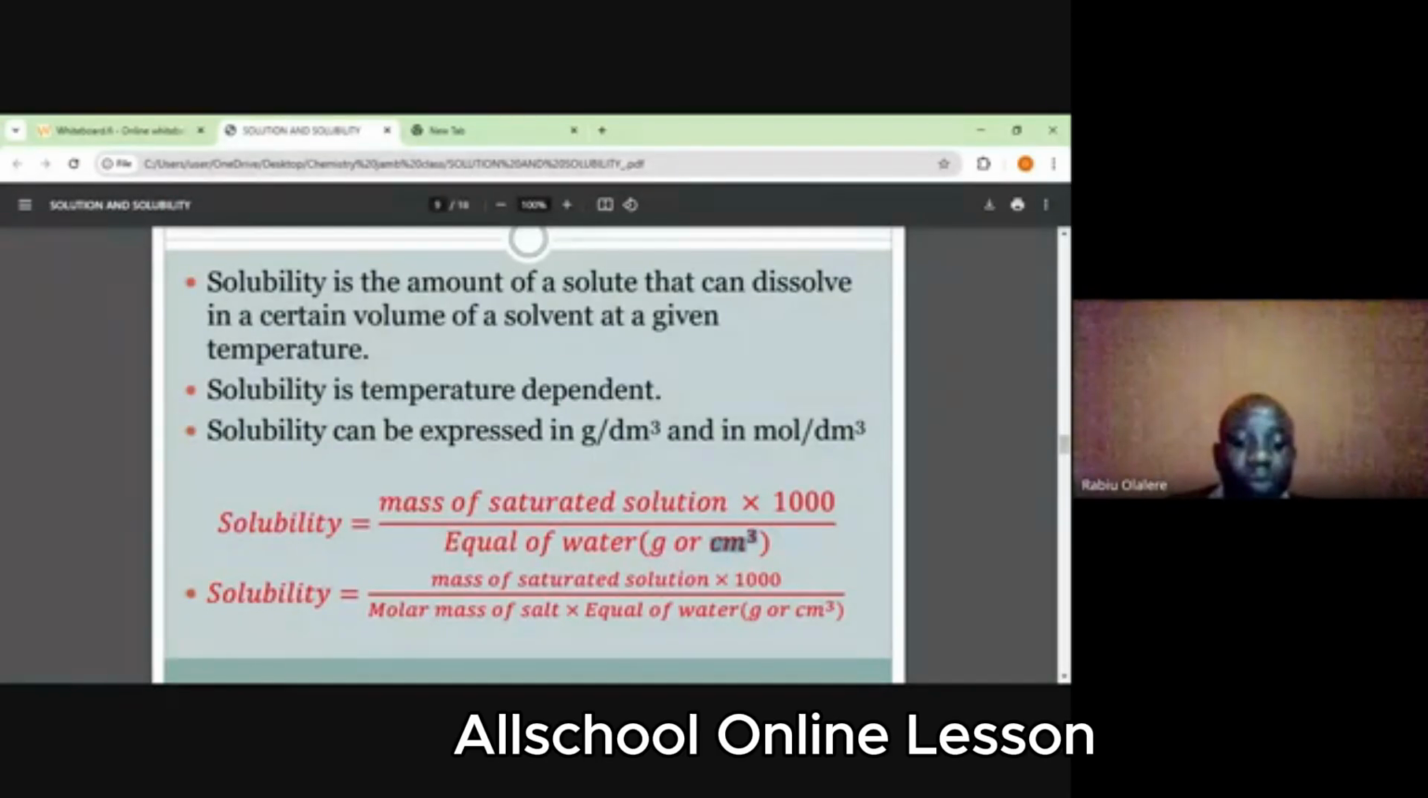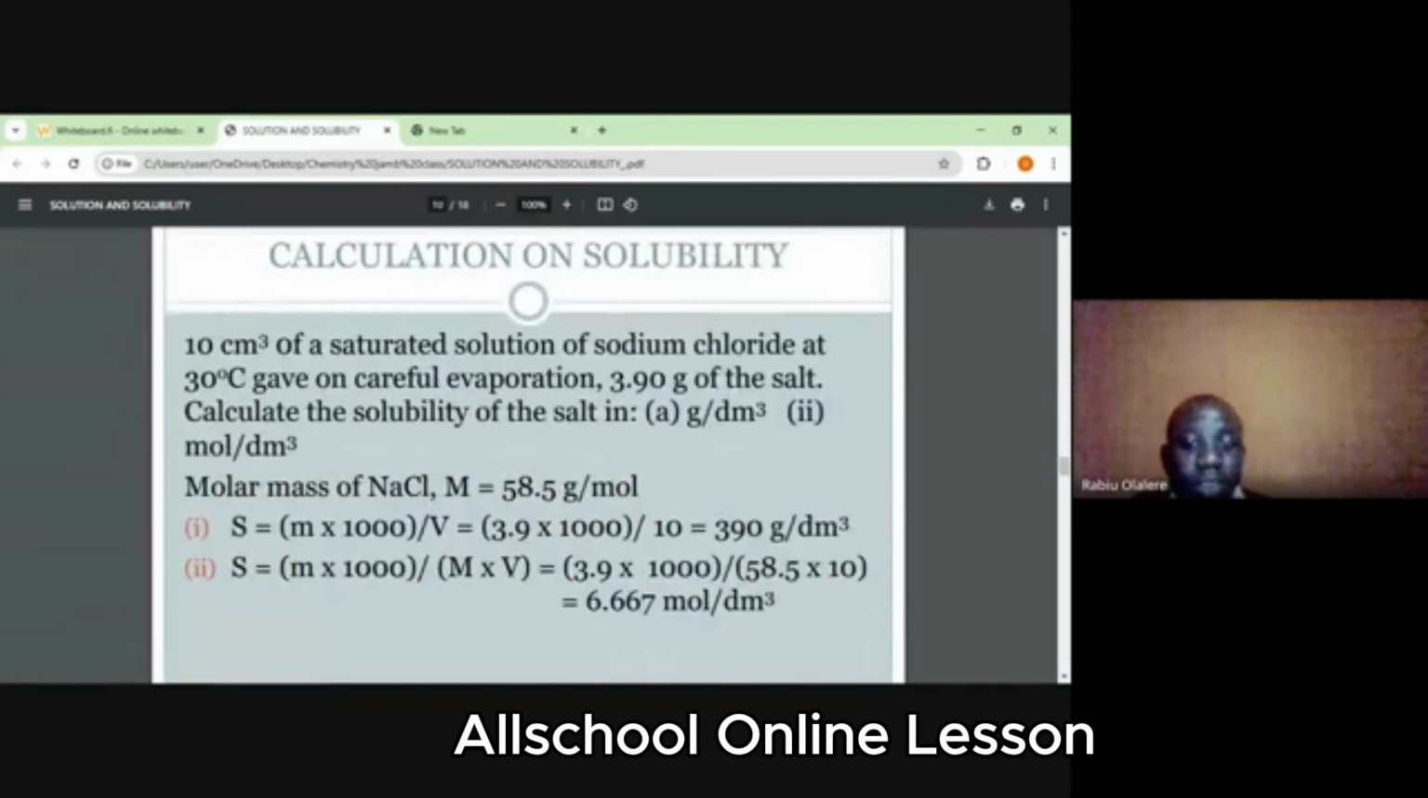Then solubility in mole per dm cube, you just include molar mass of the salt in the equation. So you do mass times 1000 divided by molar mass of the salt times equal volume of water in gram or cm cube. I think we solved a question on that yesterday. Now, this is another question on it.